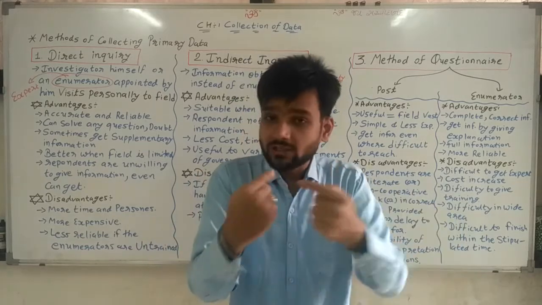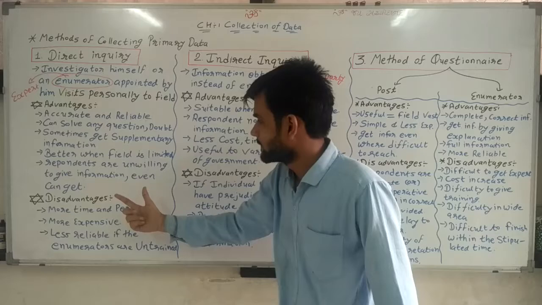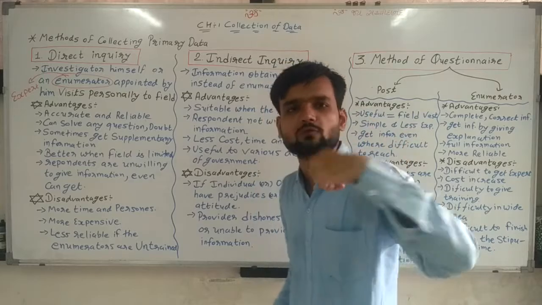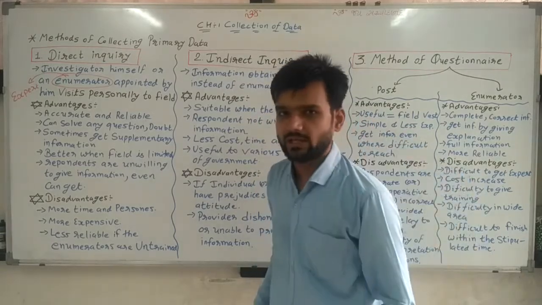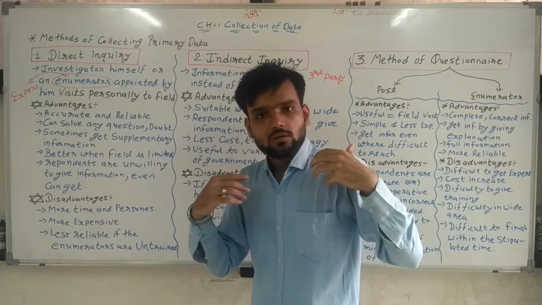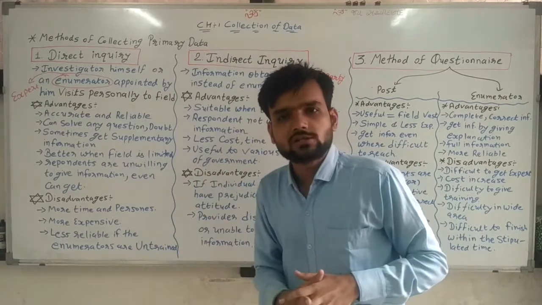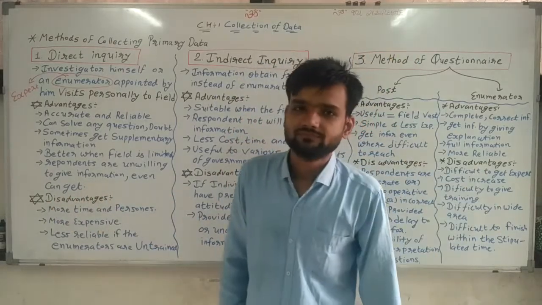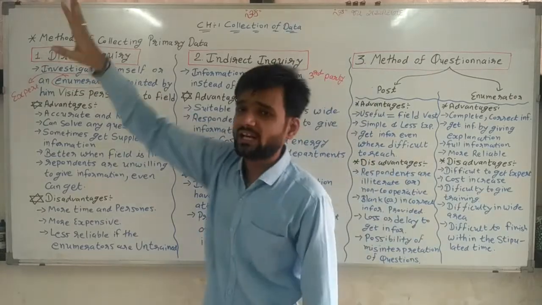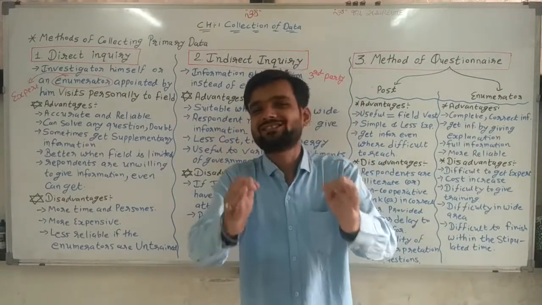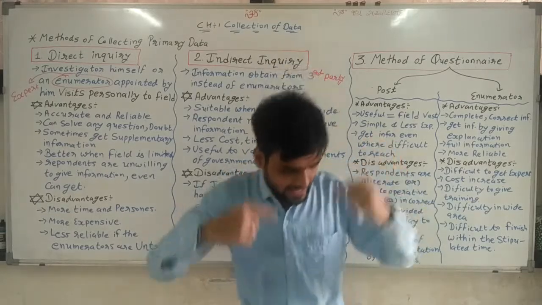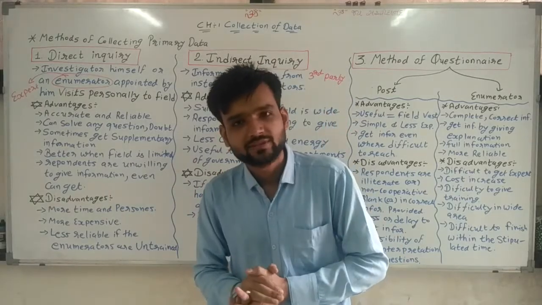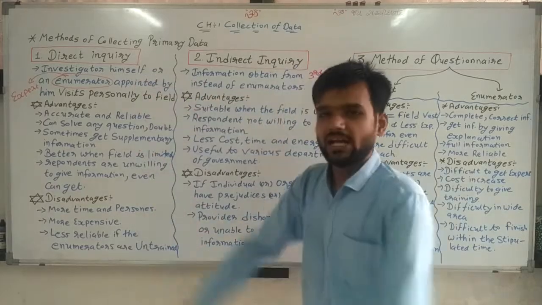So, because we are face to face, because we are direct, even the unwilling can give information. You are not willing to give information to me. You are not ready to talk with me. But whenever I am explaining, whenever I am clearing all the things, then I can get information from you. So that is the advantage of direct inquiry. So what is direct inquiry? Directly going and collecting data by me or my expert. These are the advantages.